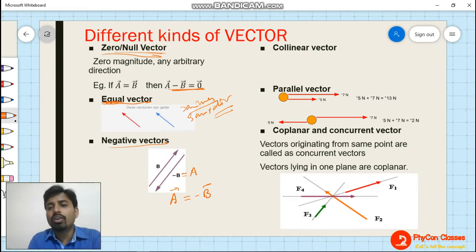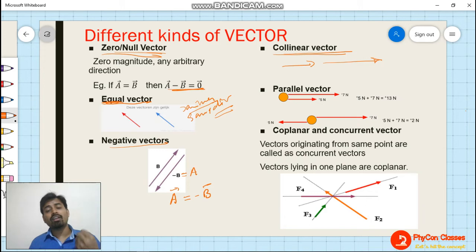Now collinear vectors. What is collinear? Linear means in a line, and co means same. When two vectors are in the same line, they are called collinear vectors. We are not going to define the magnitude here. We are not interested in the magnitude. We are only interested in the direction in the line. If the two vectors are in one line, that means the direction is along one line, then these two vectors are called collinear vectors, and we are not sure about the magnitude. The magnitudes can be the same or they can be different.